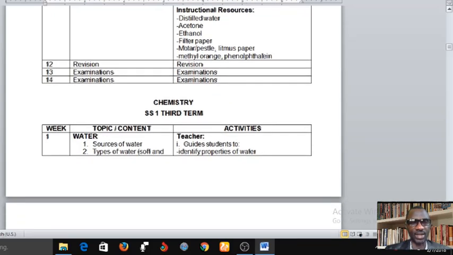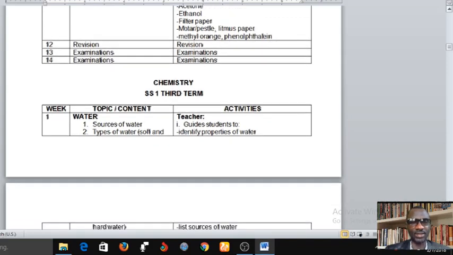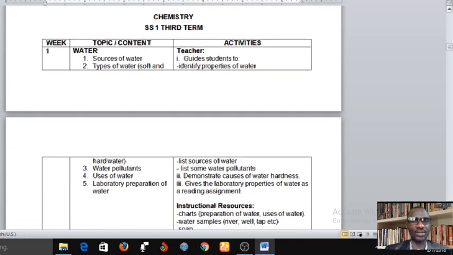And now let's move to third term SS1. So these are the things you're going to cover in second term SS1. Now we are on third term SS1. The first thing here is water. First and foremost, water. Then you're going to identify sources of water, types of water.